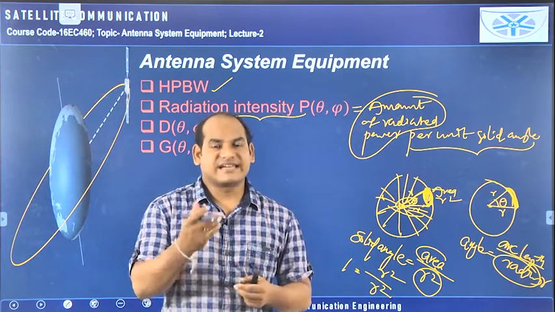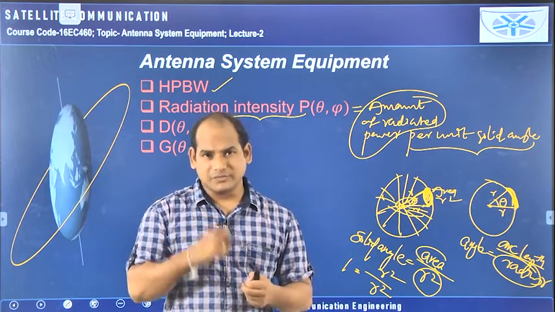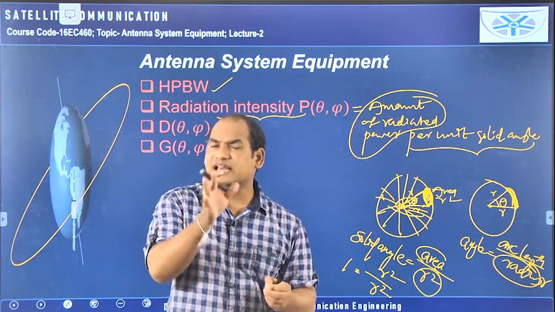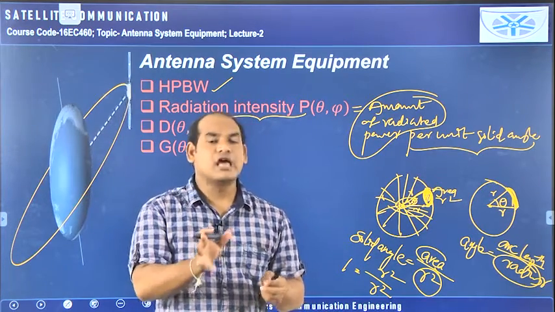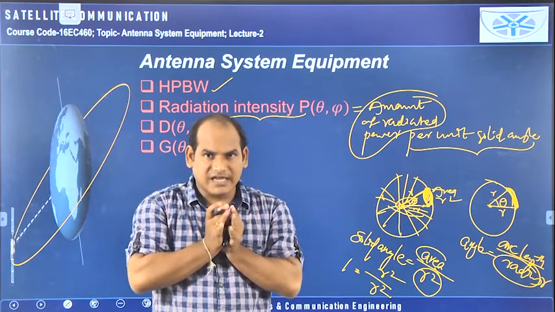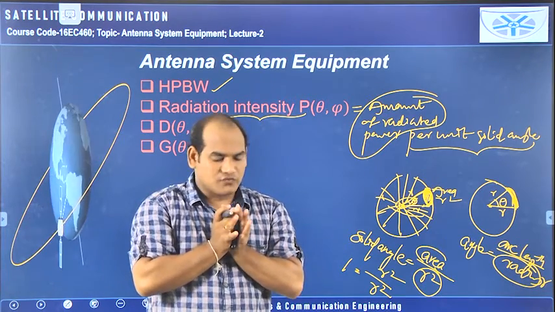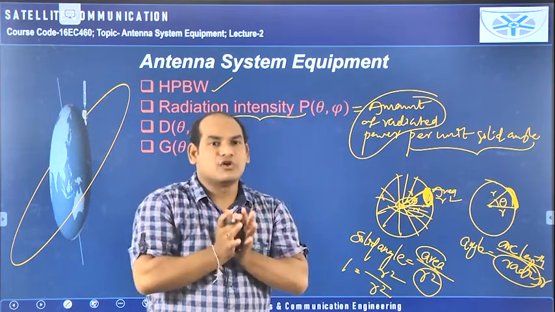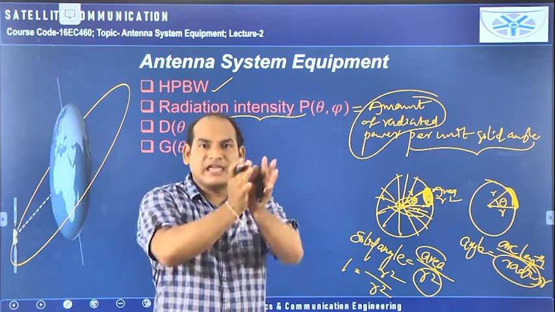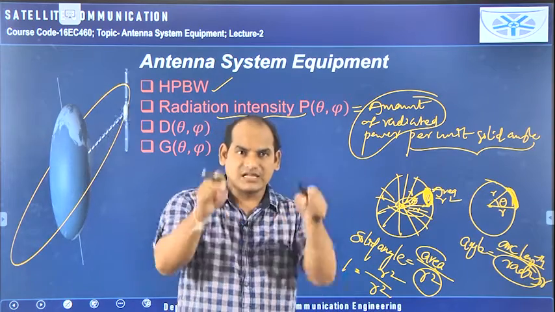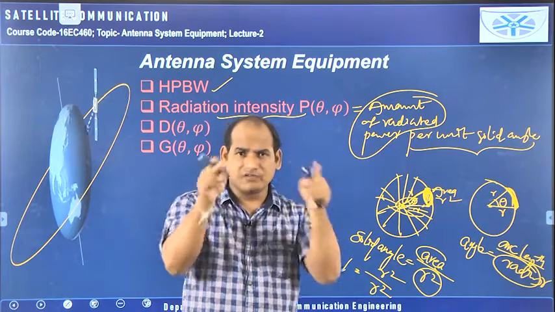Whatever power is radiated equally in all directions, you should not consider the total power. You should consider only a certain portion, like a solid angle. The antenna is here. From the center, you need to take a unit solid angle only. If you extend it like this, that cone will subtend this particular amount of area only.